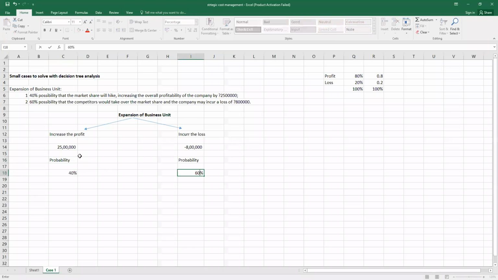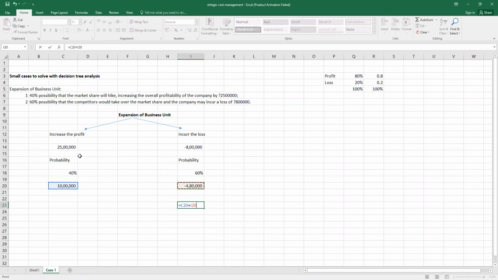So finally, how can we make the decision? We need to multiply this chance of occurring profit to the actual profit, and in the same way, we will multiply for the loss as well, and then add both. 40% are saying there will be the profit, so the value of the profit could be 10 lakhs, and 60% are saying loss, so the value of loss will be 4.80 lakhs, as 40% are not saying that there will be the loss.